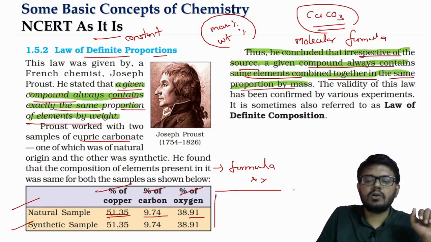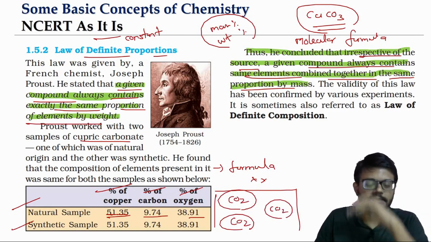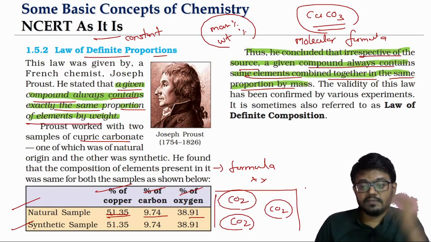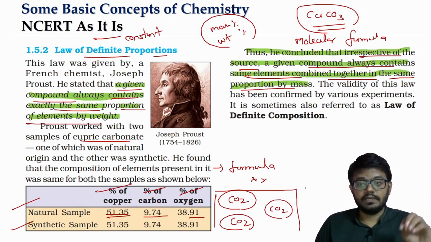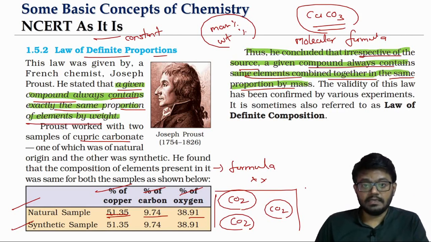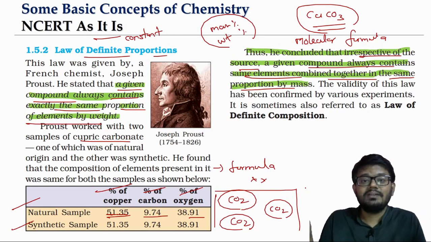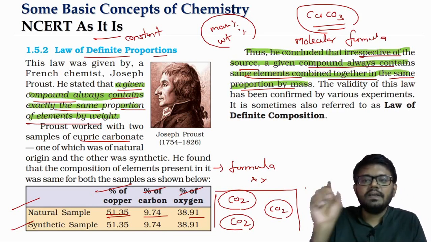Like say for example, I will talk about another example. We get CO2 by burning coal, we get carbon dioxide by burning wood, and we get carbon dioxide by burning some other fuel substance. From all the sources, when you get the carbon dioxide, the mass percentage of carbon to the mass percentage of oxygen will remain the same, irrespective of the source from which you get it. And this compound will always contain carbon and oxygen, because at that time that is also a very important revelation. The compound will always contain the same elements which are combining in the fixed mass proportion.